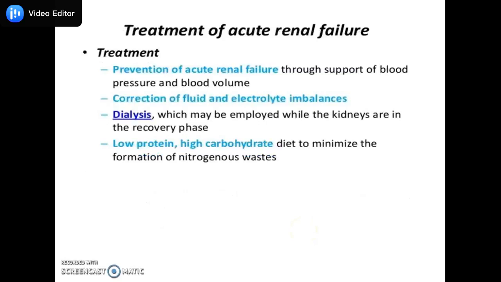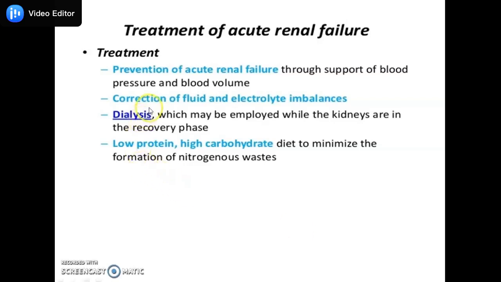Now let us focus on the treatment of acute renal failure. Treatment involves the prevention of acute renal failure through support of blood pressure and blood volume. So we can increase the blood flow towards the kidney so that pre-renal failure does not occur and flow reaches the kidney properly.